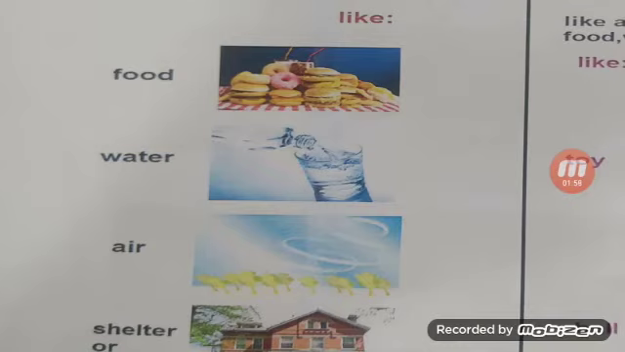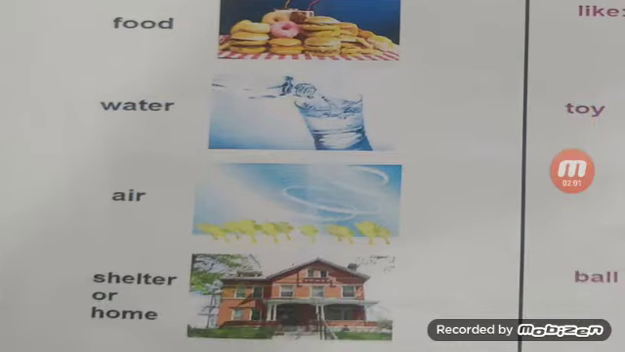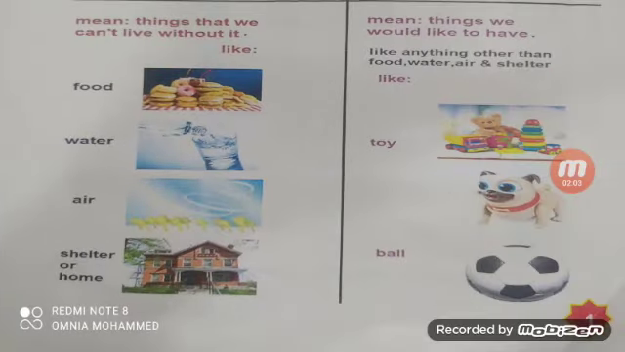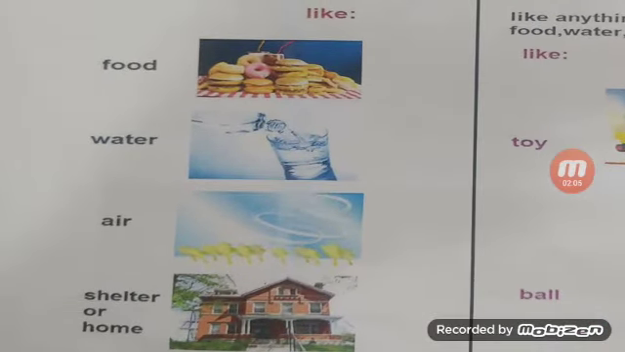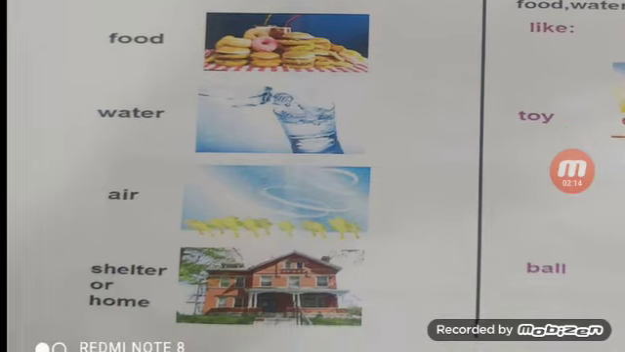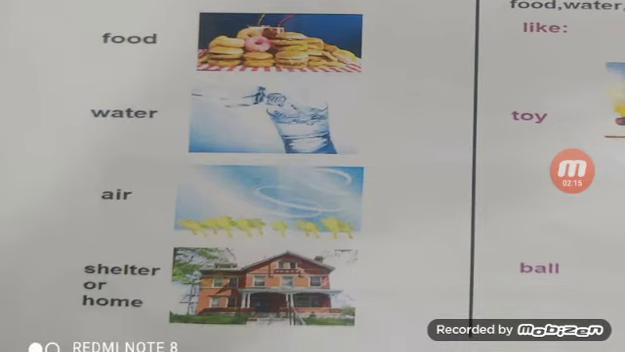Number 3, air. We can't live without air. Number 4, shelter or home. Shelter means home. We can't live without shelter, or we can't live without home.